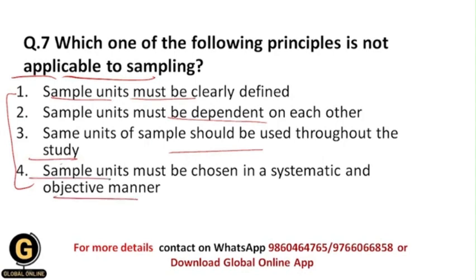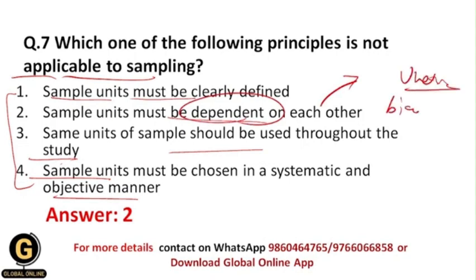So your correct answer should be 2, because sample units must not be dependent on each other. When sample units are dependent on each other, then that sampling technique would be unethical, and as well it would be biased, because the sample units are dependent on each other, and that's why this is the principle which is not applicable to sampling.